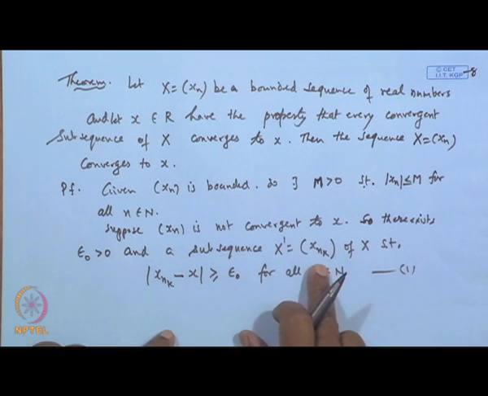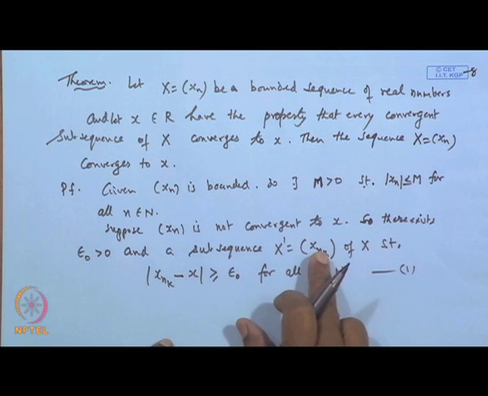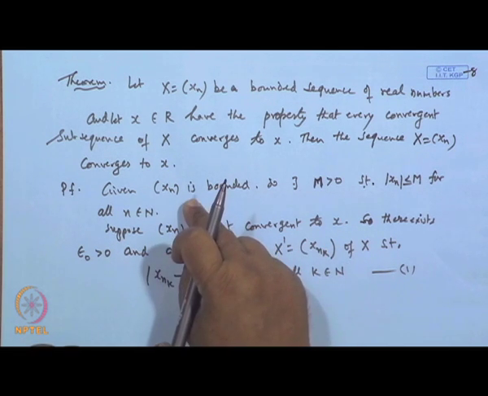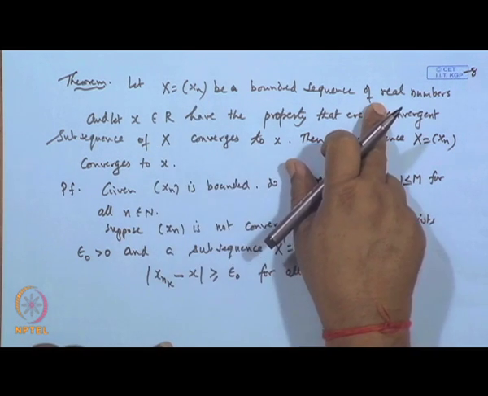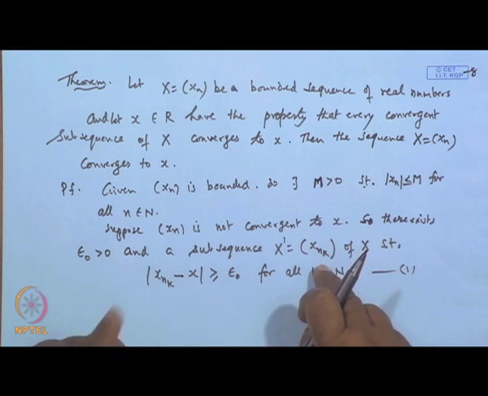Now, x dash is a subsequence, and elements of x dash are also elements of x, and x is given to be bounded. So, the elements of the subsequence are also bounded.